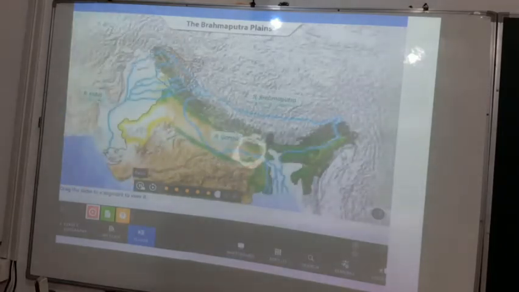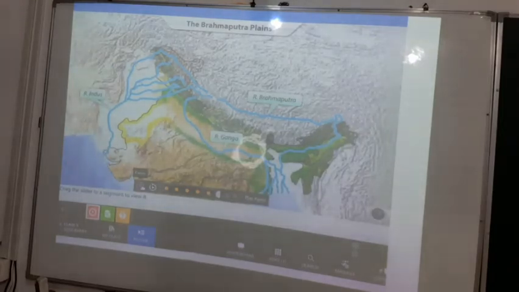The fertile plains formed by these three rivers occupy just one-fifth of the area of South Asia but support nearly half its population. So you have seen how this Brahmaputra river is like a lifeline to all the northeast states, and how the plain of this Brahmaputra works. So likewise students, you need to learn all the details.